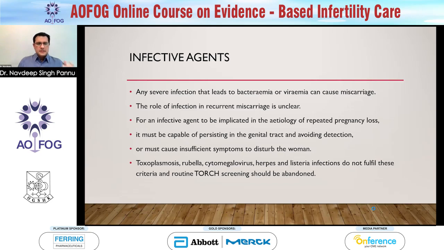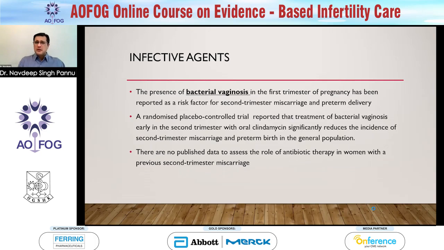So the problem is that an infection must be capable of persisting in the genital tract and avoid detection, and also should not cause sufficient symptoms to disturb the woman. So it's difficult to blame these infections for causing recurrent miscarriages. Hence, screening should be abandoned.